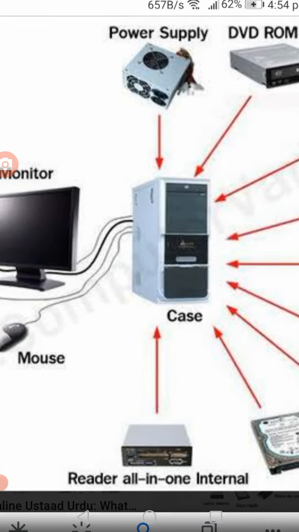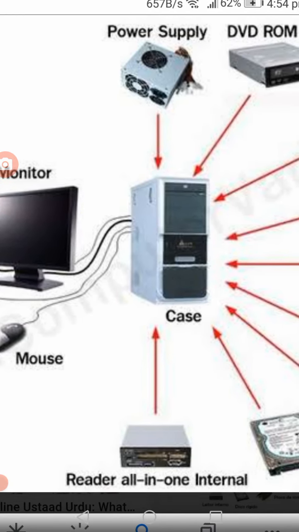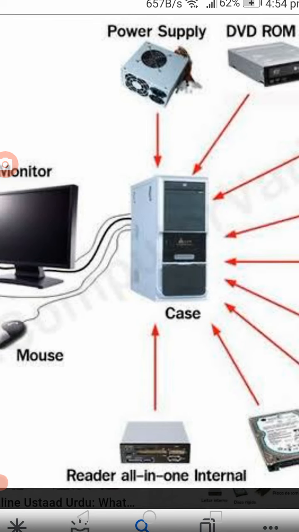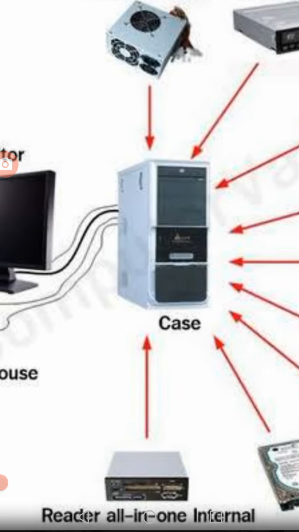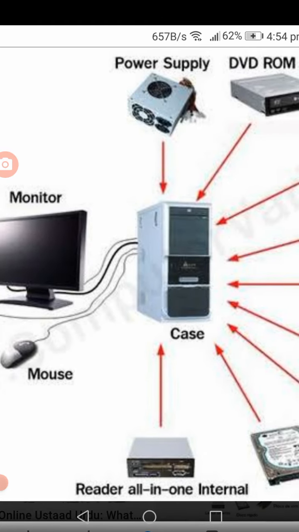So generally what will the control unit do? Like the general English we learn, controlling. It will control the computer. In what way will it control? Whether what type of instruction is to be done and what is to be done with the instruction, that will be dealt with. When any instruction comes to the central processing unit, first it will analyze whether it is to be stored or not. For example, if we say x is equal to 20, the value 20 should be stored in x. That indicates it should be stored for future purpose, which is called the memory. So it will send it to the memory unit.